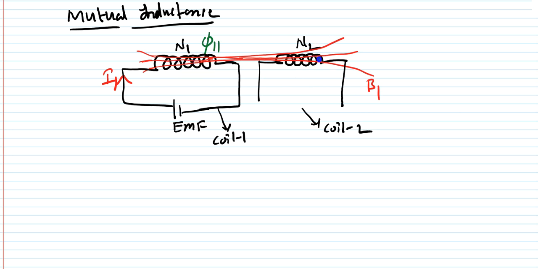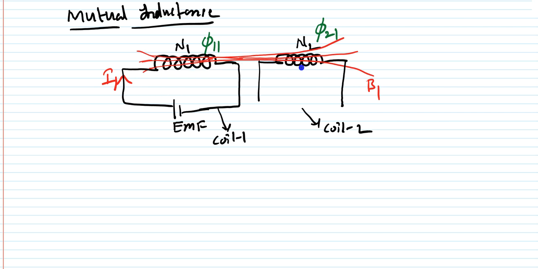Similarly, the same magnetic field is linking with the second coil, therefore it is also going to create a magnetic flux that I can write as phi 21. So you can understand here.